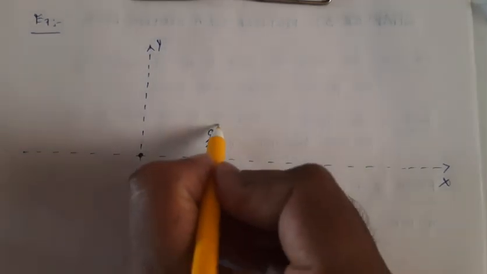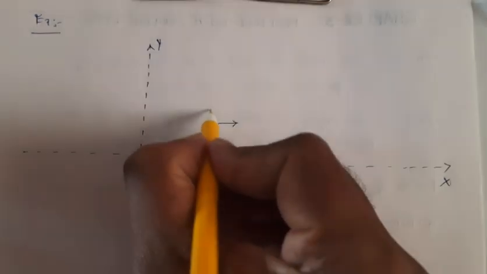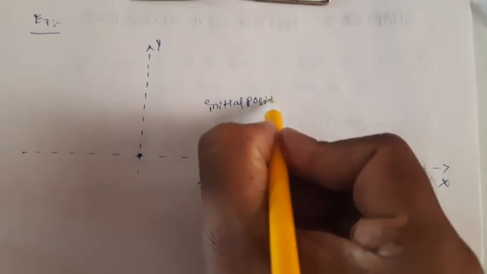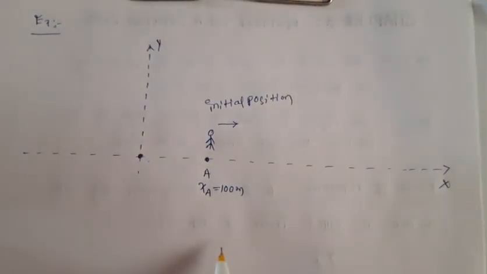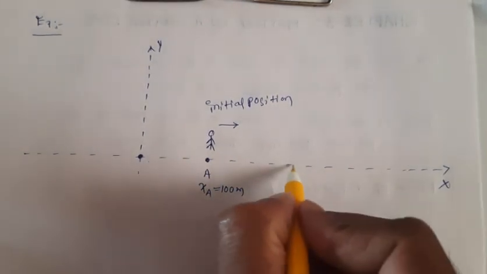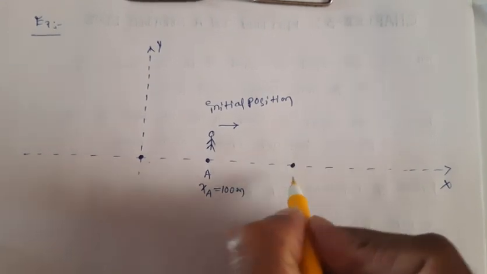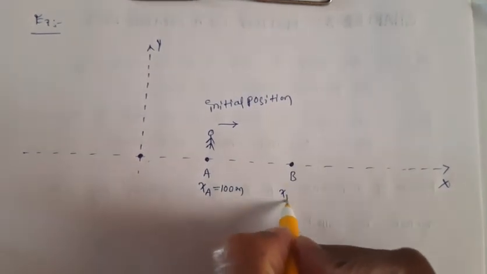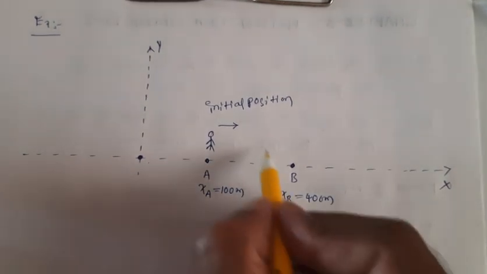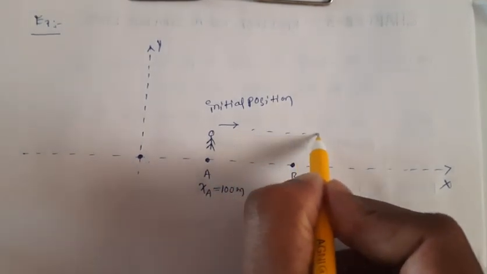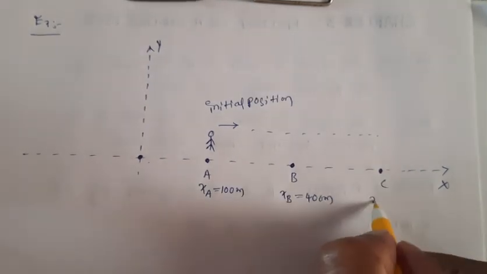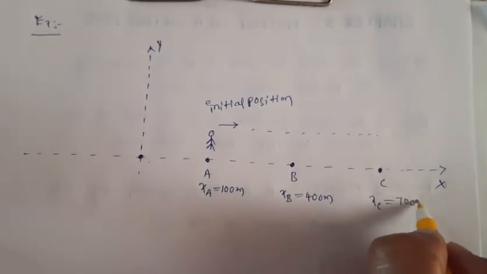Now your friend starts moving this way. This is the initial position of your friend. Now your friend starts moving in x direction. Let's say he is moving from point A to point B. Let us call this point B. Now xb, let us call it 400 meters. Now he is not stopping here, and still he is moving to some other point. Let's say point C. Let's say xc is equal to 700 meters.